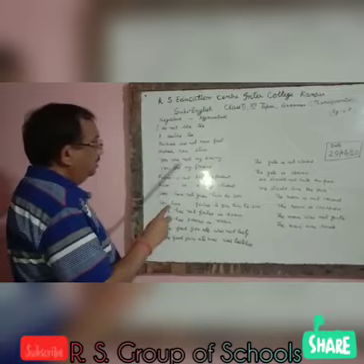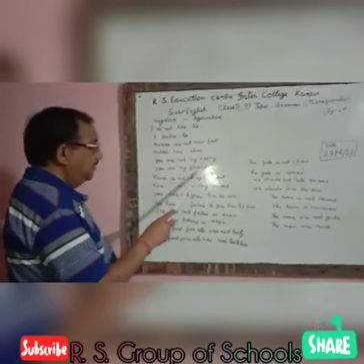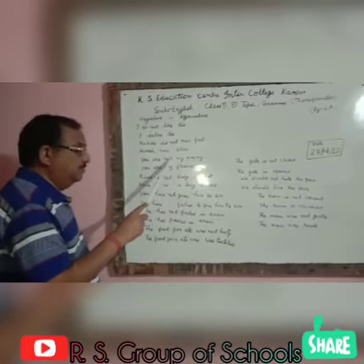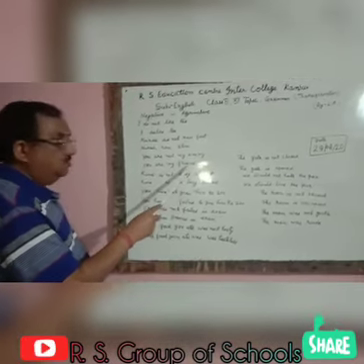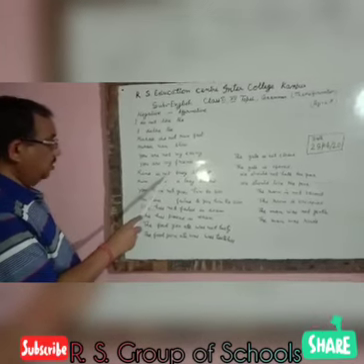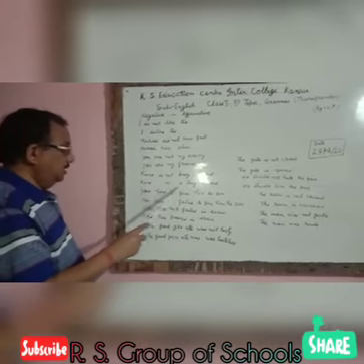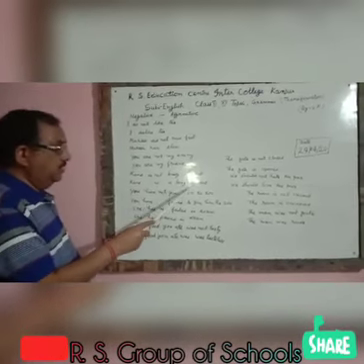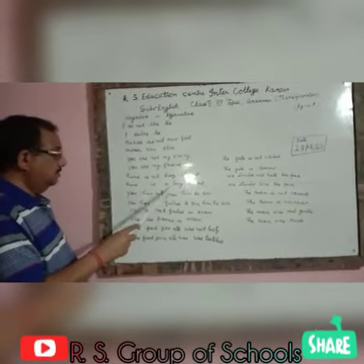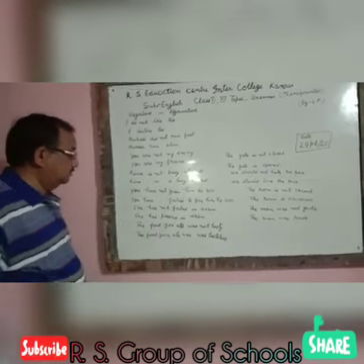You are not my enemy. Opposite of enemy is friend. So you are my friend. Not has been removed and an opposite word has been used here. Reena is not a busy student. Here also we have used an opposite. Opposite of busy is lazy. That's why it will be Reena is a lazy student.